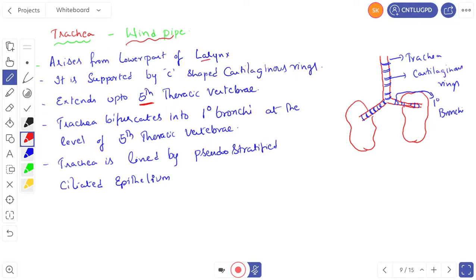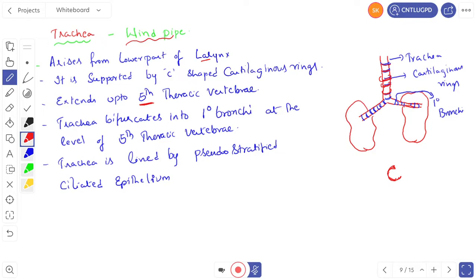So you can see the trachea here. The trachea is supported by C-shaped cartilaginous rings. What is the use of C-shaped cartilaginous rings? The cartilaginous rings are full on the ventral side and open on the dorsal side. Like this it looks. What is the use of these cartilaginous rings? Cartilaginous rings prevent the collapsing of trachea in absence of air.